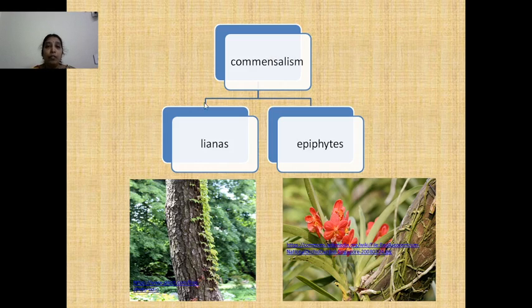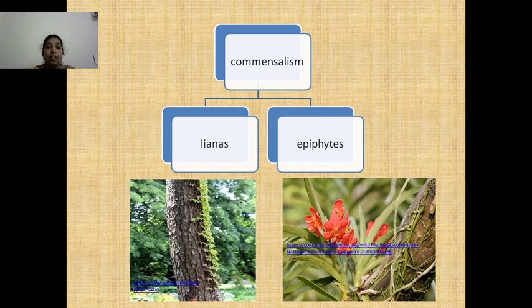And if you come to the second type of positive interaction, that is commensalism. In commensalism, one of the species gets benefited, whereas the other species does not get any benefit, nor is it harmed. The examples for commensalism include lianas and epiphytes.